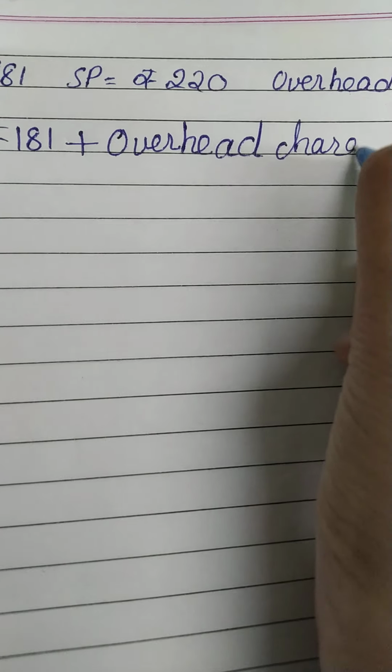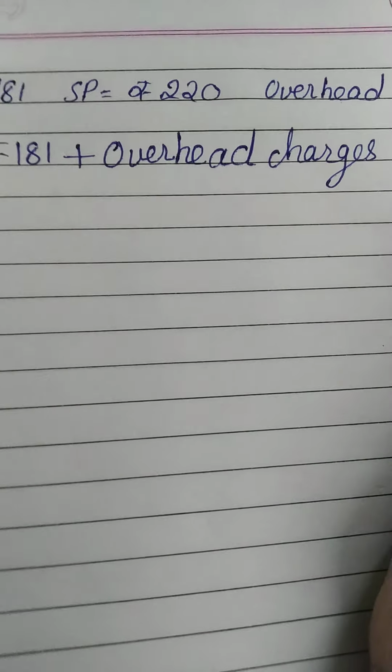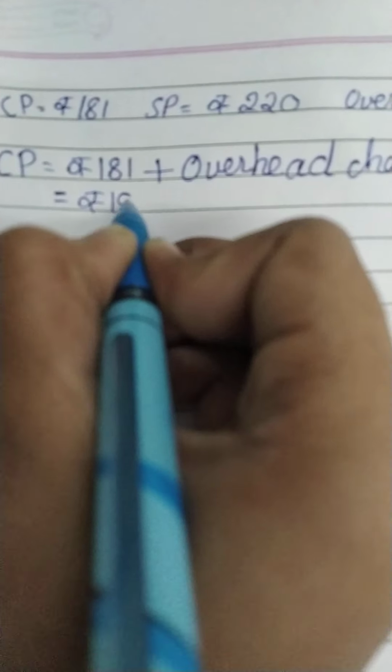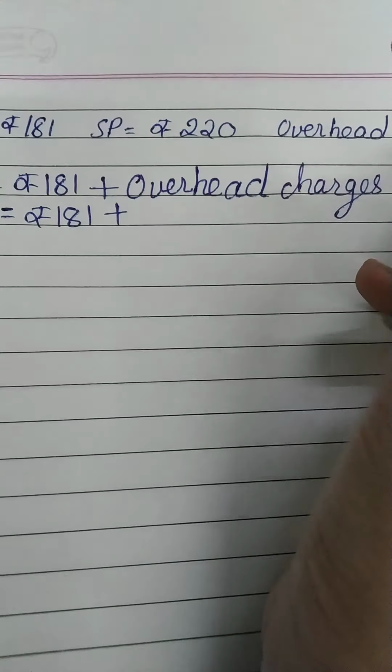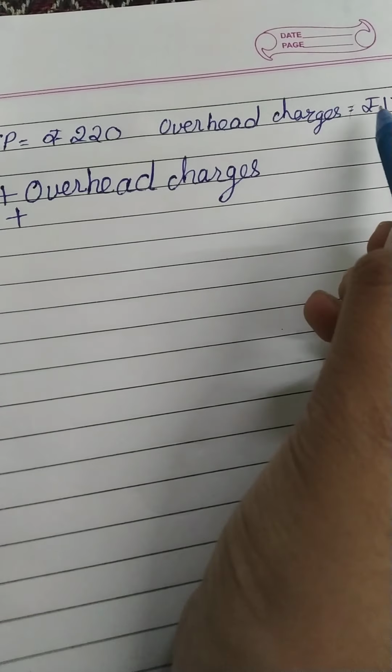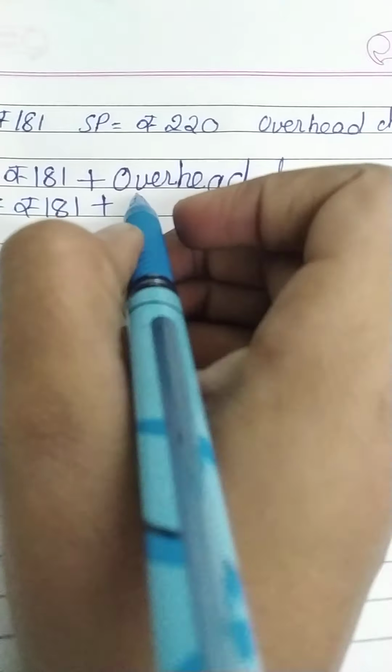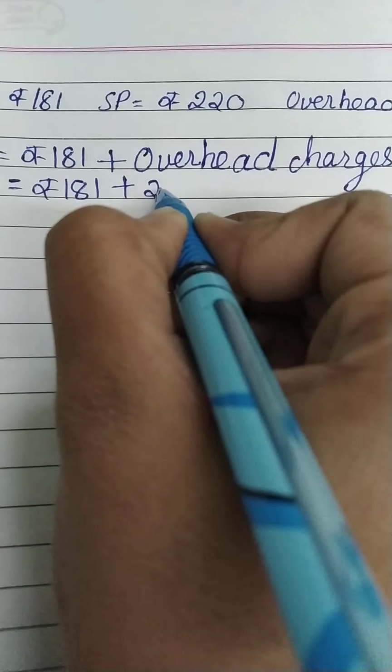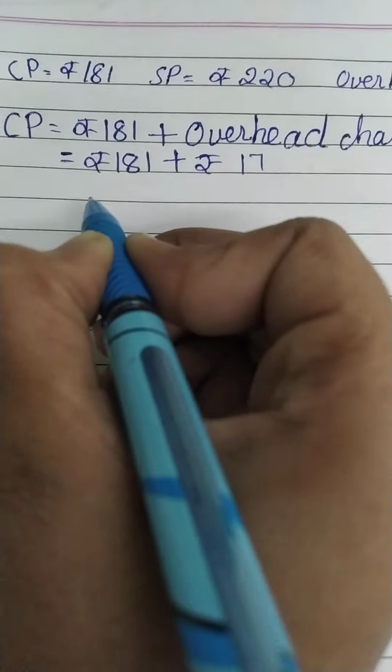Overhead charges. Okay. Then CP is equal to rupees 181. What is the overhead charges amount? It's rupees 17. So let's write over here rupees 17.